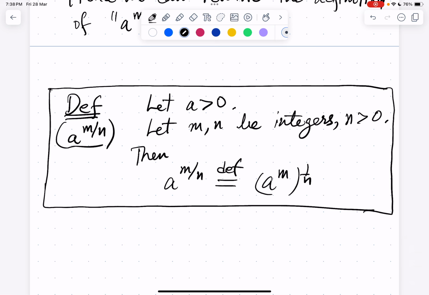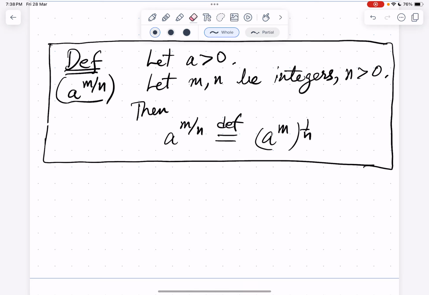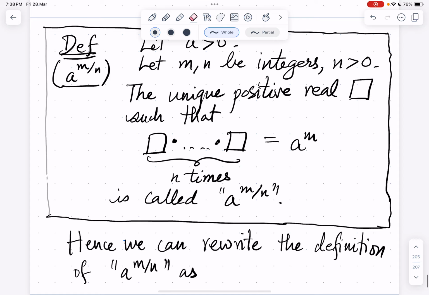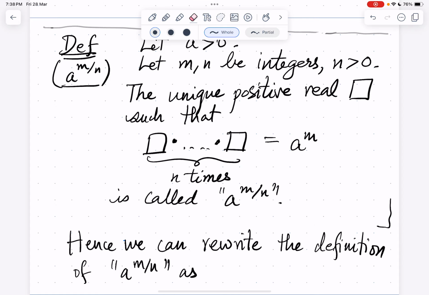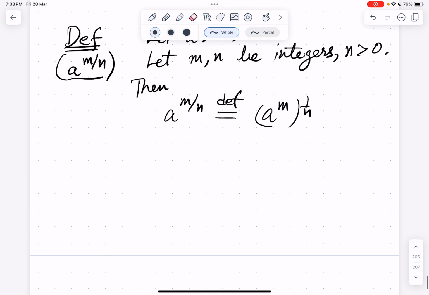Now, instead of putting the box on the entire thing, we can focus on the essential thing. The essential thing is just that a power m by n is the nth root of a power m.